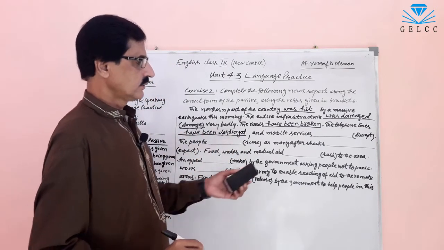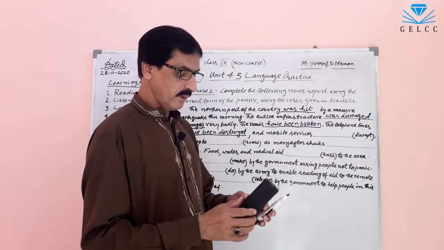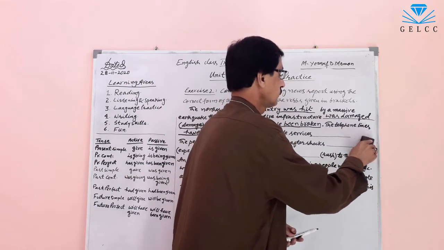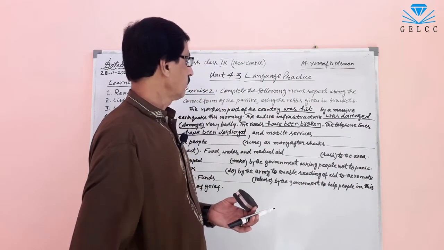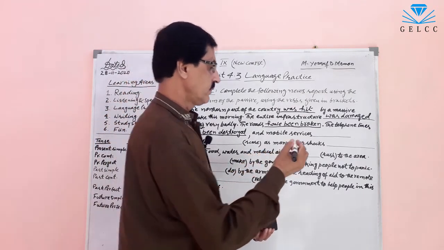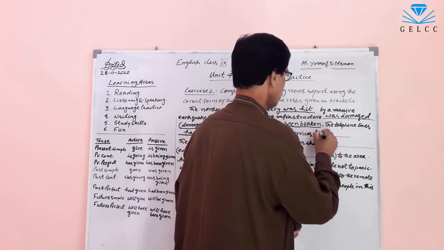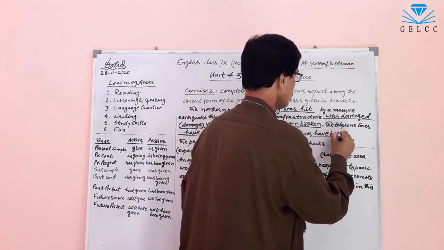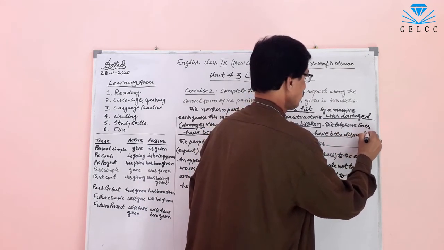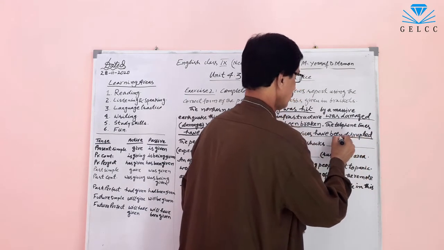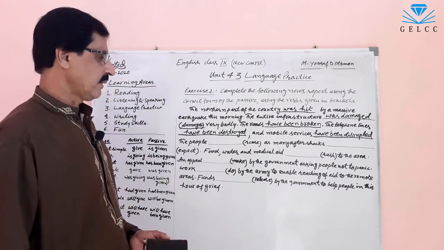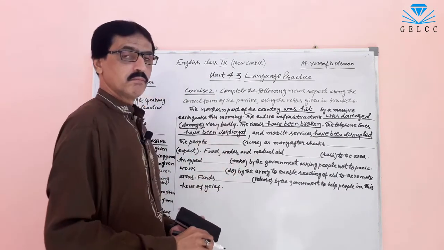The mobile services disrupt. Third form of disrupt is disrupted. The mobile services have been disrupted. The people scare.